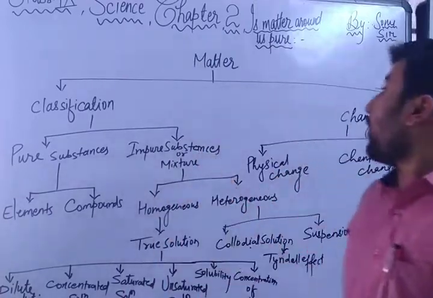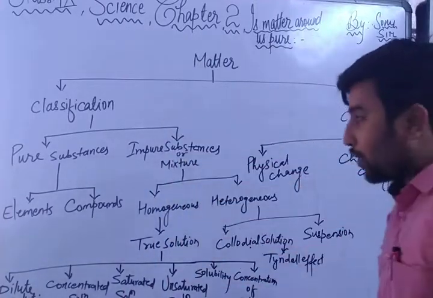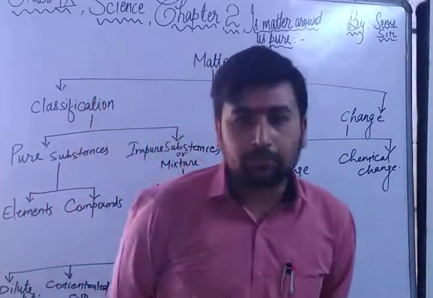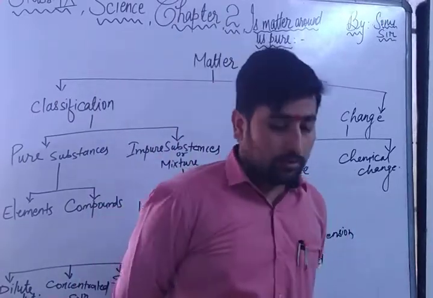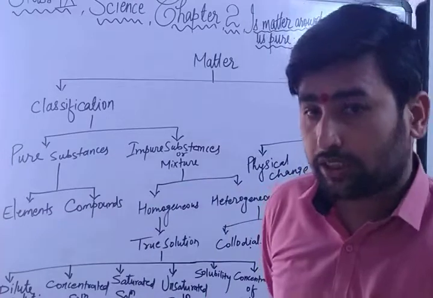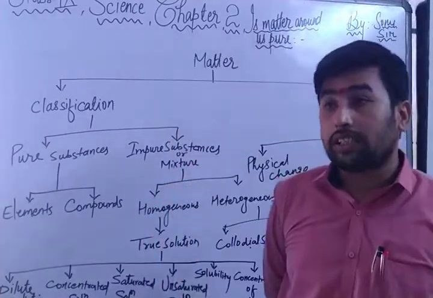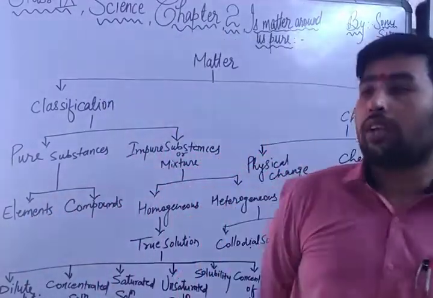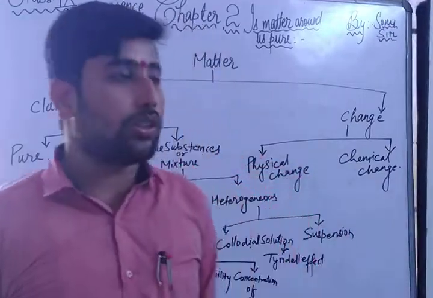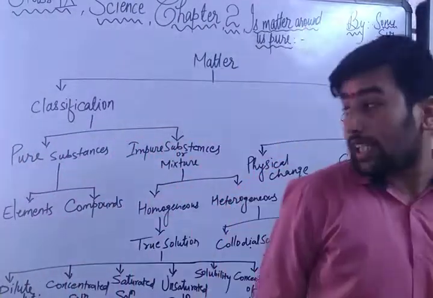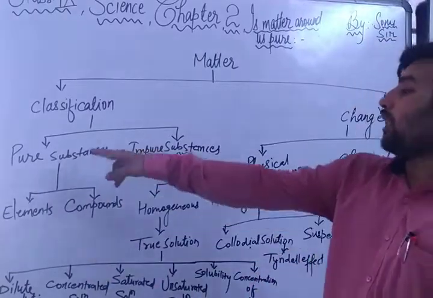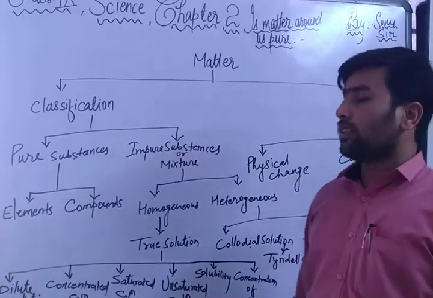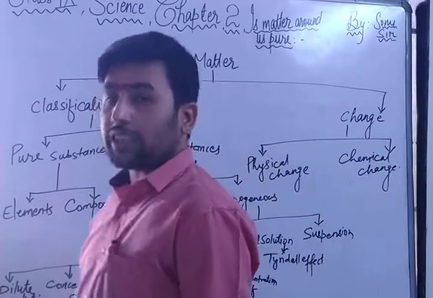There are two aspects of matter here. You can see, the first one is classification, and the other one is change. What is the meaning of classification? Classification means types, and change means how matter changes. In the previous chapter we studied the types of matter: solid, liquid, gas, plasma, BEC, and after that the chemical classification. Here I have described both the physical and chemical classification. Specially, there are two classifications: first one is pure substances, another is impure substances. And there are two changes also: physical changes and chemical changes.